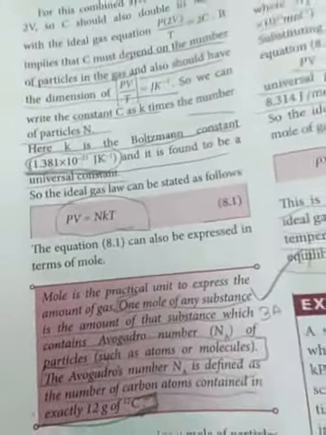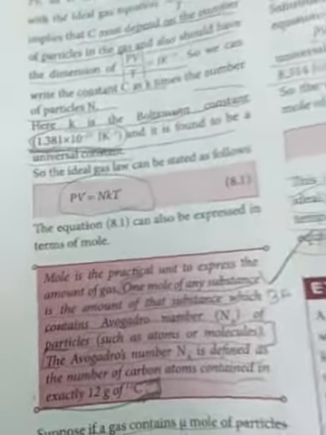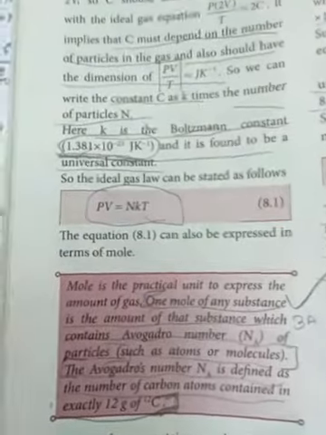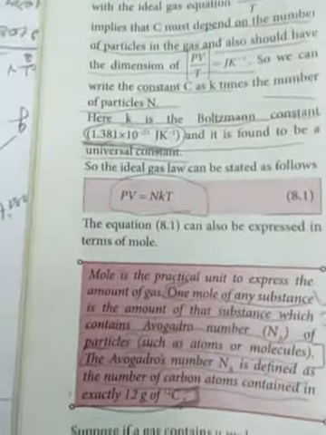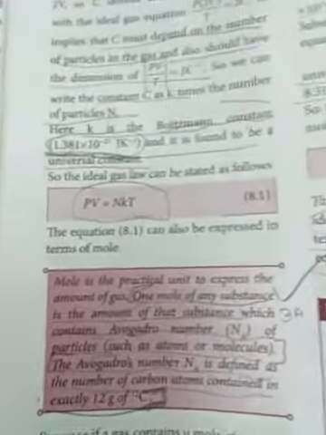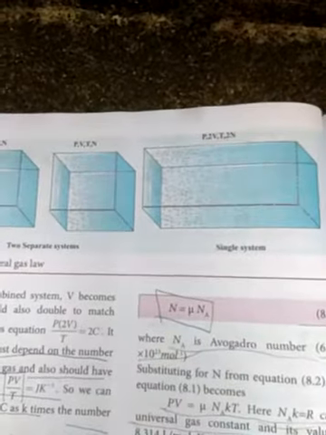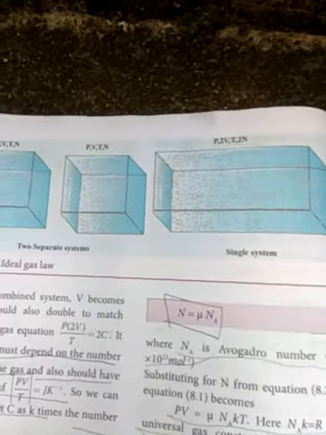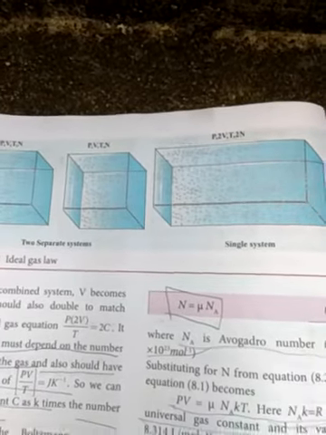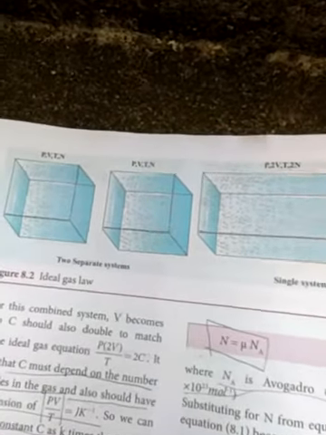Suppose a gas contains mu moles of particles, then the total number of particles can be written as N equal to mu N0, that is, Na, the Avogadro number. It is a constant value, 6.023 into 10 to the power of 23 per mole.